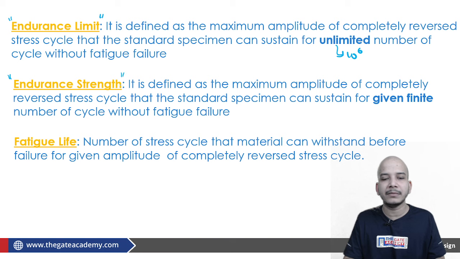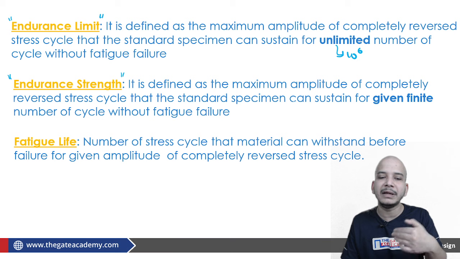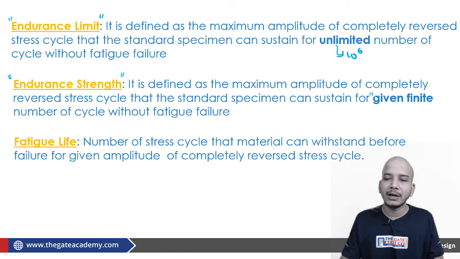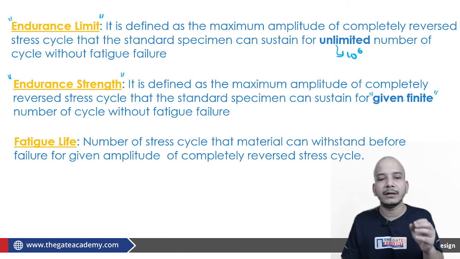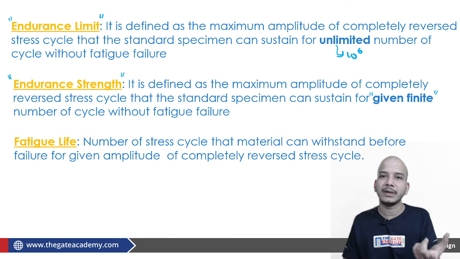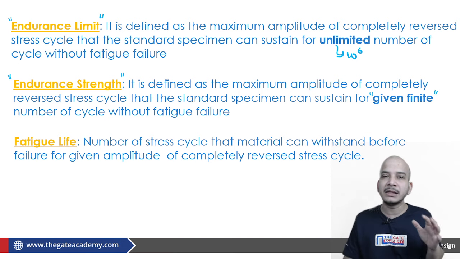Endurance strength. From standard books, what does endurance strength mean? Endurance strength is defined as the maximum amplitude of a completely reversed stress cycle that a standard specimen can sustain for the given finite number of cycles. Here you will have a great number of endurance strengths. Corresponding to every number of cycles, we will have a definite amount of endurance strength. So straight away you cannot say that the material will fail at this particular stress or not. Here it is that corresponding to this number of cycles, this is the endurance strength. Corresponding to this number of cycles, this is the endurance strength. This is something which you have to understand.